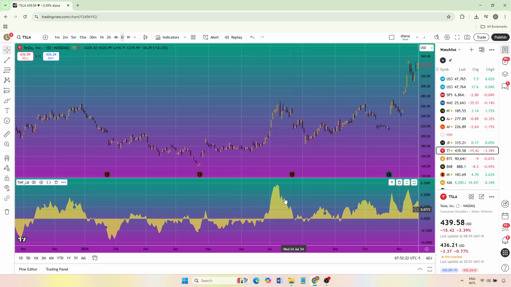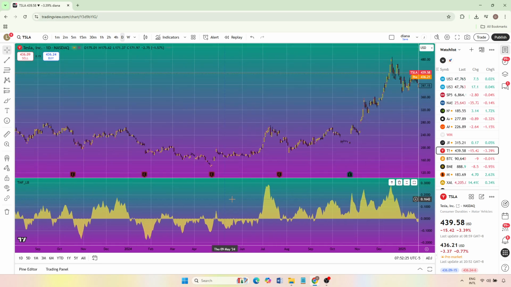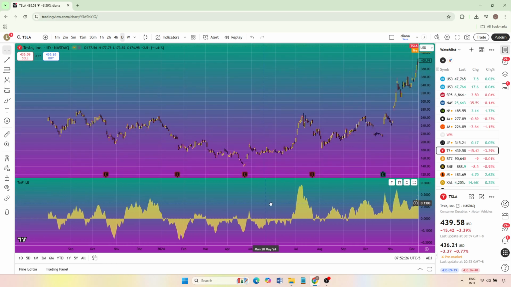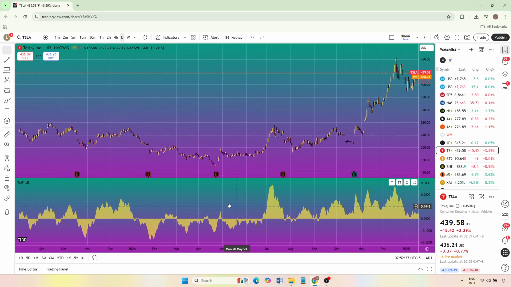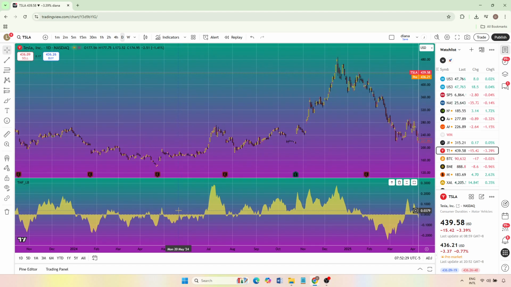Hover over the moving average line label, click the gear icon, and fine-tune the length and style. For example, you might choose a specific period that aligns with your strategy and select a color that stands out clearly against your chart background.